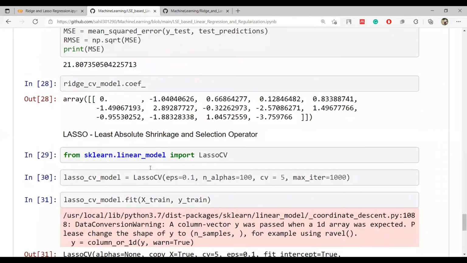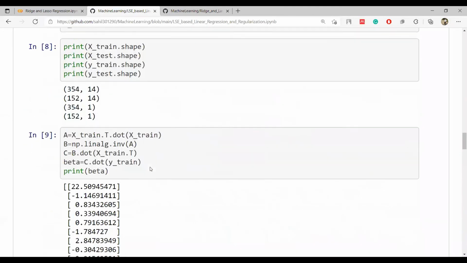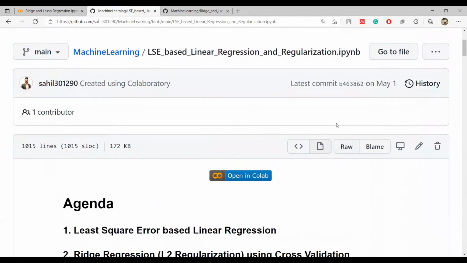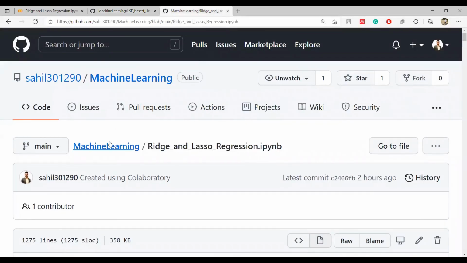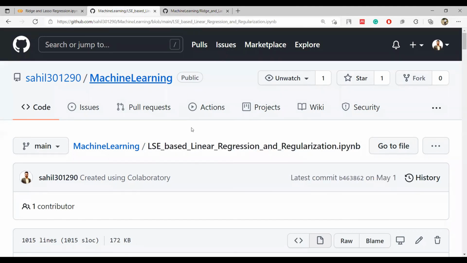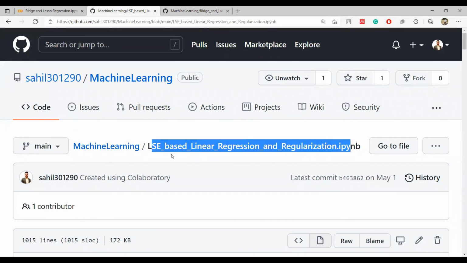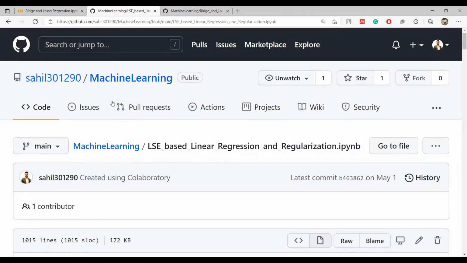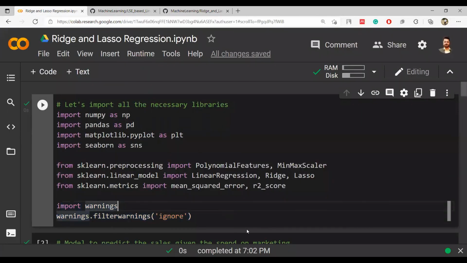So that's all. These were the different methods that I wanted to discuss with you. You can find the codes on this page. In machine learning, I have this ridge lasso Python notebook also, in which I have discussed cross validation just now. So ridge lasso regression is complete now.